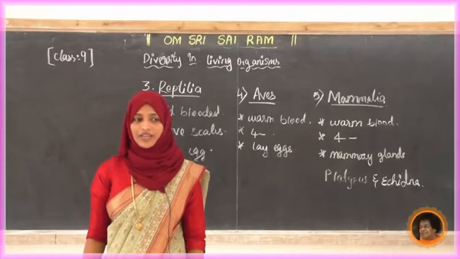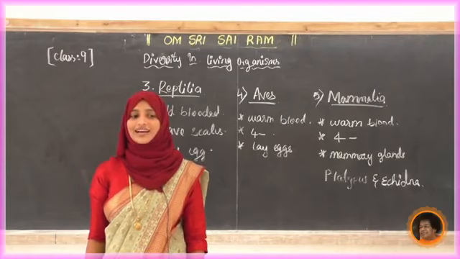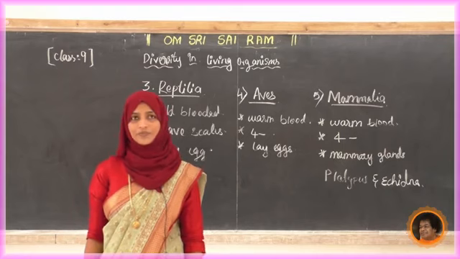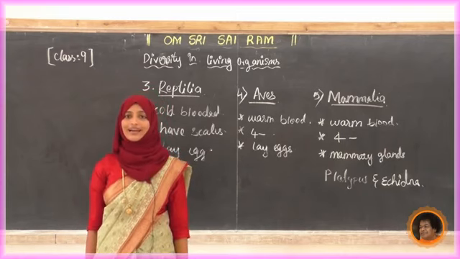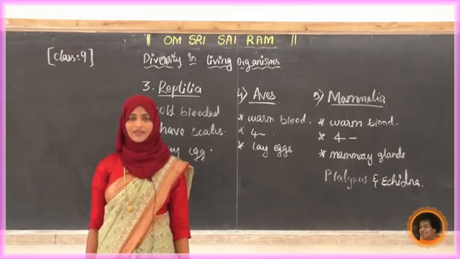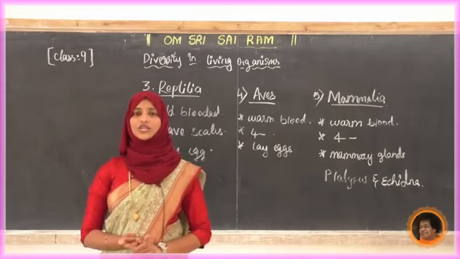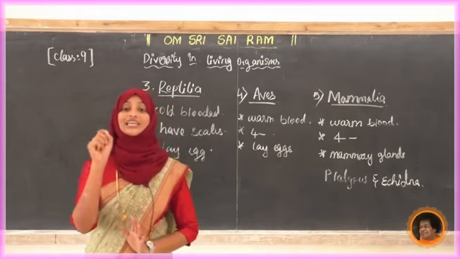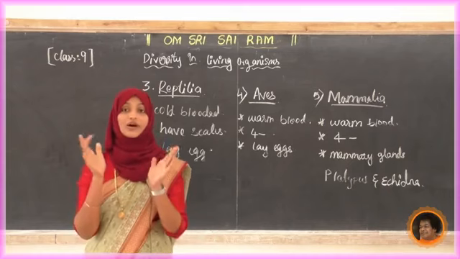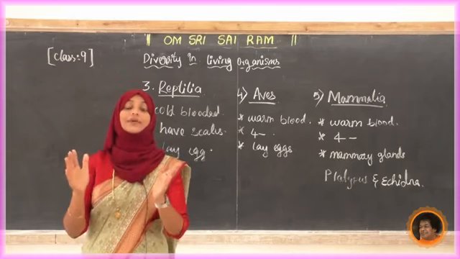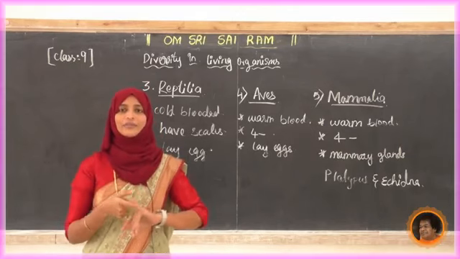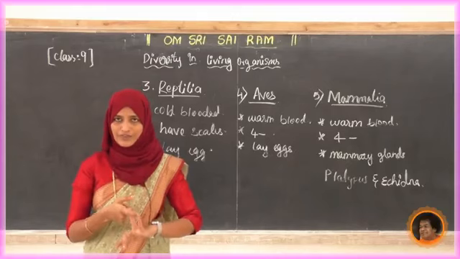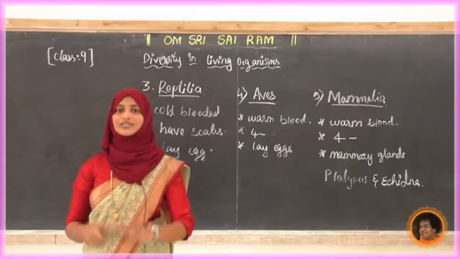Next, write down today's questions. Write the difference between cold-blooded animals and warm-blooded animals. Yes. Second question: write the characteristics of aves. Okay. Third question: by comparing the skin type, you have to take only the skin type and compare all 5 groups. How is the skin type in pisces, in amphibia, in reptiles, aves and mammals?